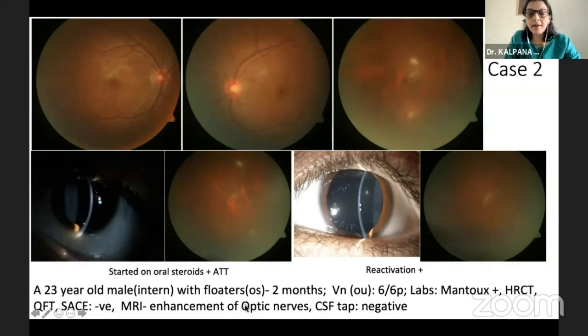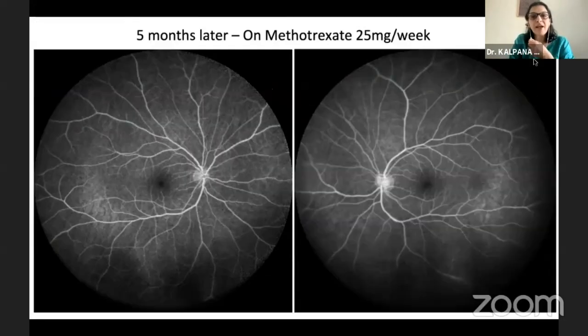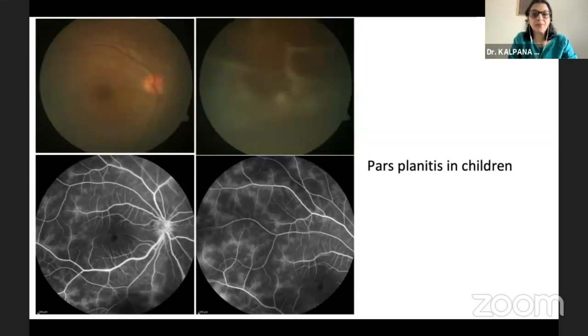So we did an MRI because I thought his disc had slightly blurred nasal margins. It showed enhancement of optic nerves, and he underwent a CSF examination, which was totally non-contributory. So this was his fluorescein angiography, which showed leakages in both eyes, both at the optic nerve head and the vessels. So he was started on steroids with methotrexate. And 5 months later, he is doing extremely well with no reactivations and only on methotrexate. So this is probably a presumed sarcoid, we do not know, but he is doing very well with immune suppression.